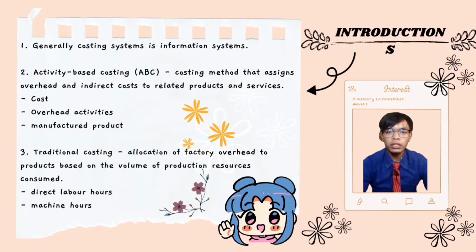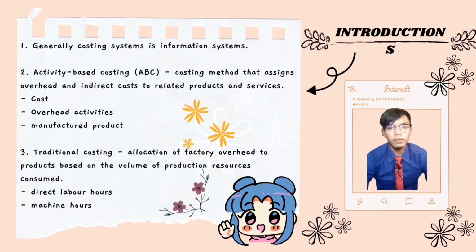Activity-based costing is a costing method that assigns overhead and indirect costs to related products and services. This accounting method recognizes the relationship between cost, overhead activity, and manufacturing product. Traditional costing is the allocation of factory overhead to products based on the volume of production resources consumed.